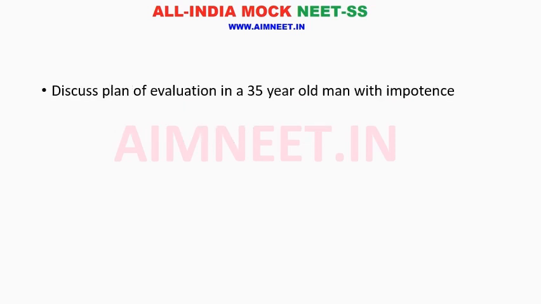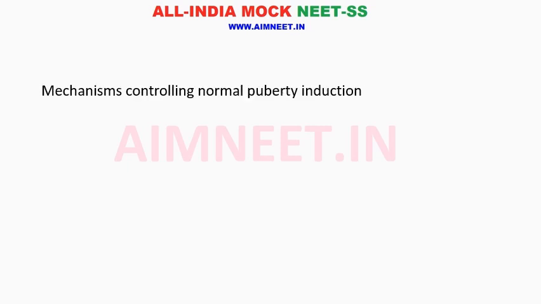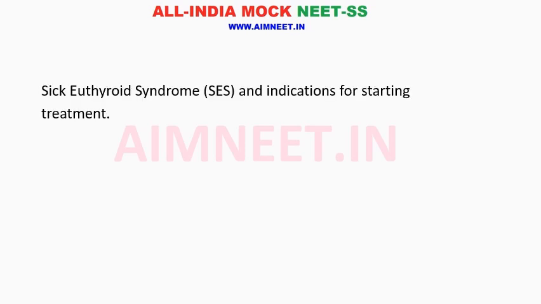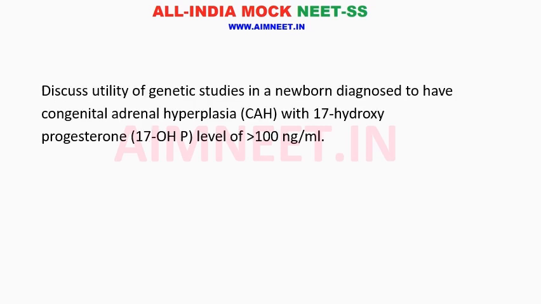Discuss plan of evaluation in a 35-year-old man with impotence. Mechanism controlling normal puberty induction. Sick euthyroid syndrome and indication for starting treatment.